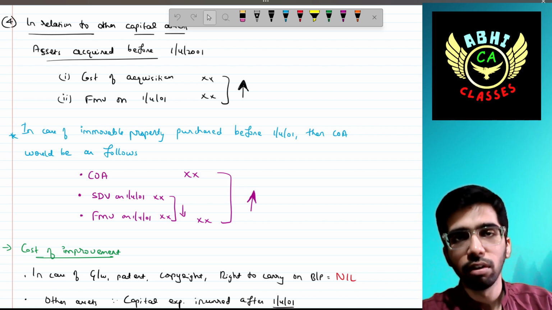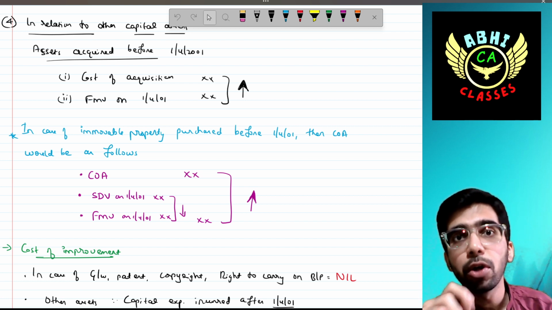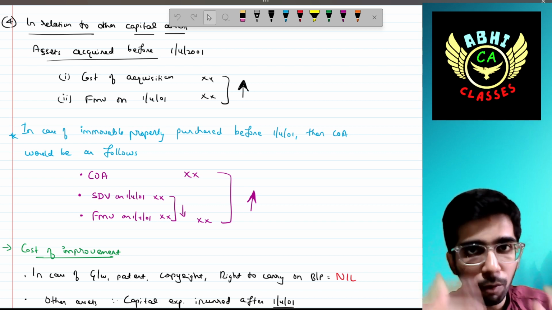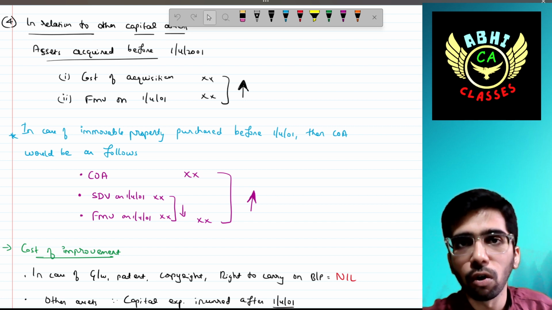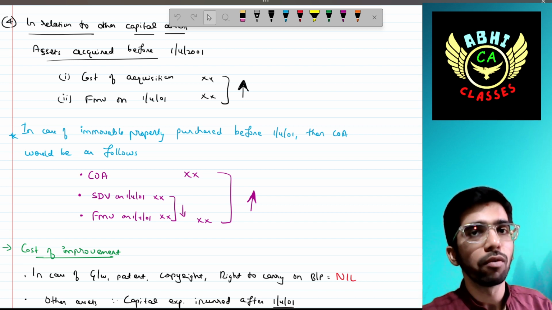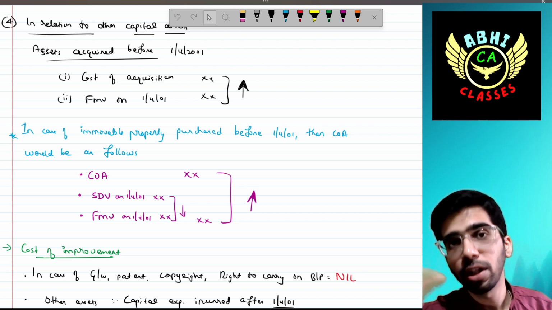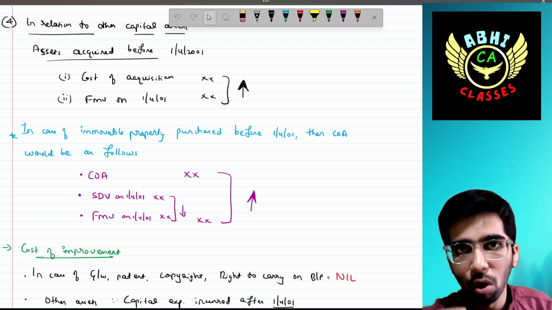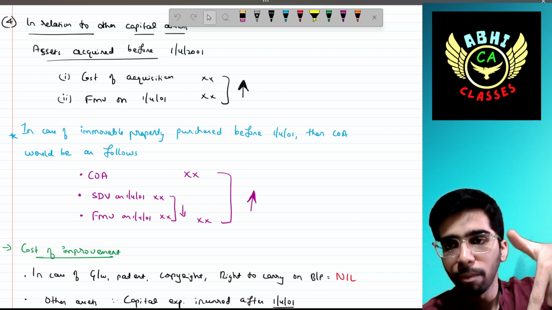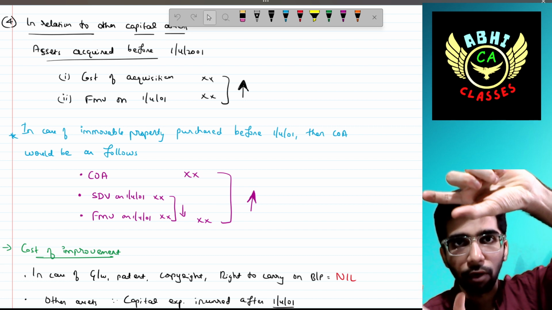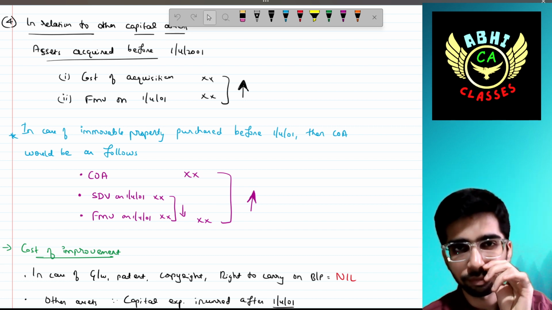Immovable property includes land or building. We have to see the SDV, that is stamp duty value, as on 1/4/2001, or the fair market value of that land and building on 1/4/2001, whichever is lower. That lower amount should be compared with the actual cost of acquisition. Whichever is higher should be taken as the cost of acquisition.